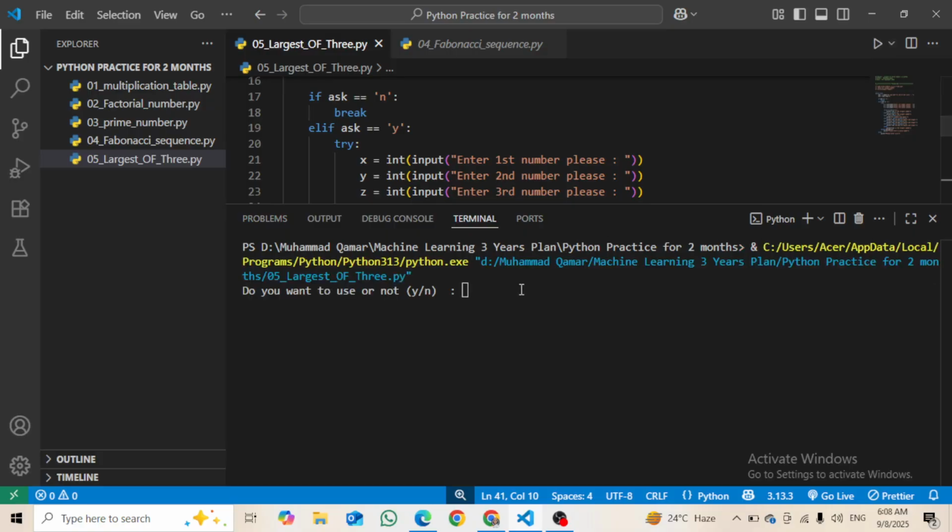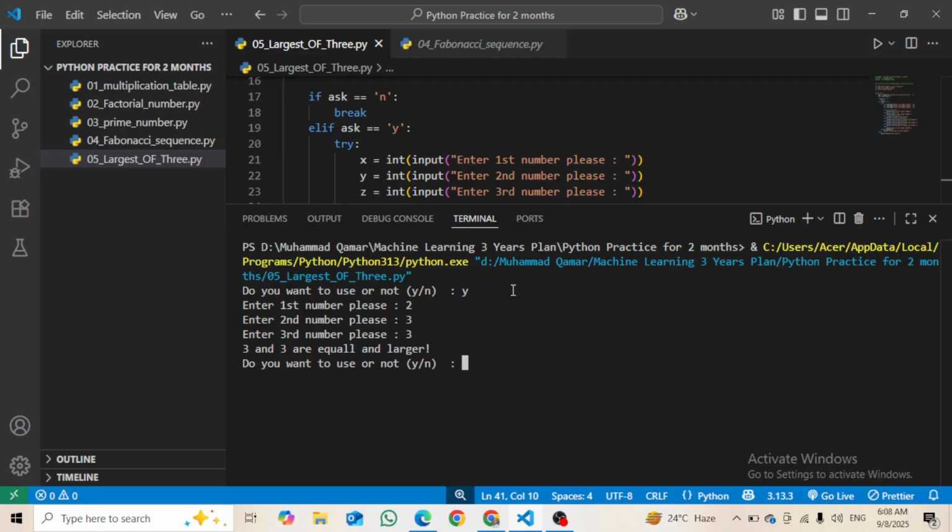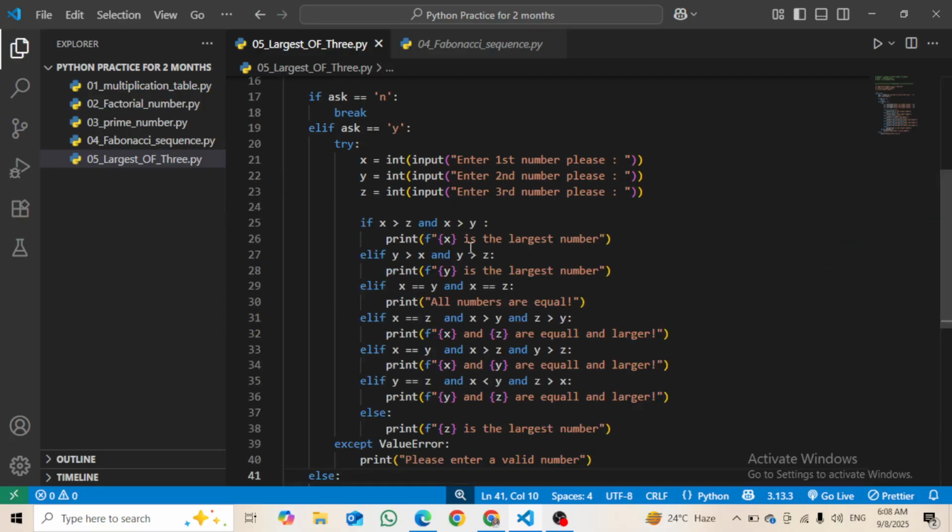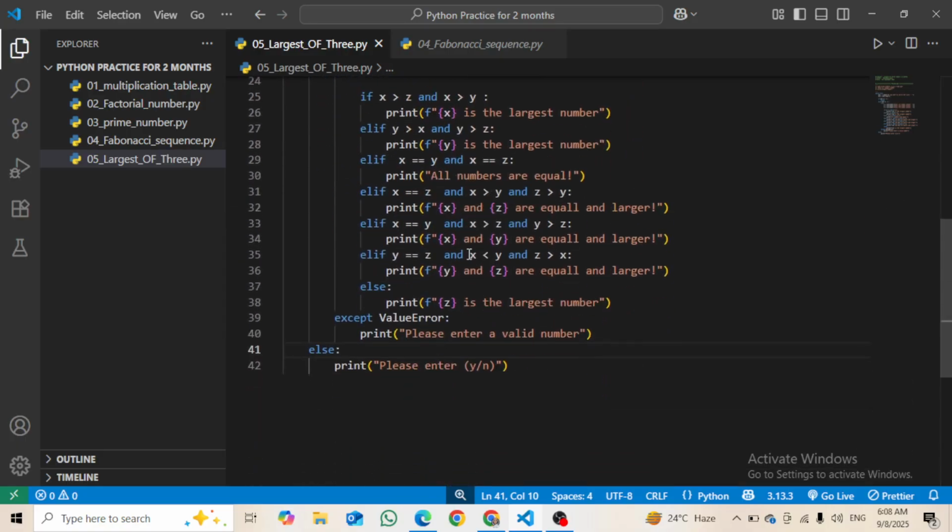Let's run it. I want to use it, yes, and the first number is, let's say 2, the second number is, let's say 3, the third number is also 3. It is saying 3 and 3 are equal and larger. Do you want to use it again or not? So yes. Okay, sorry, no. So it is working correctly and perfectly.